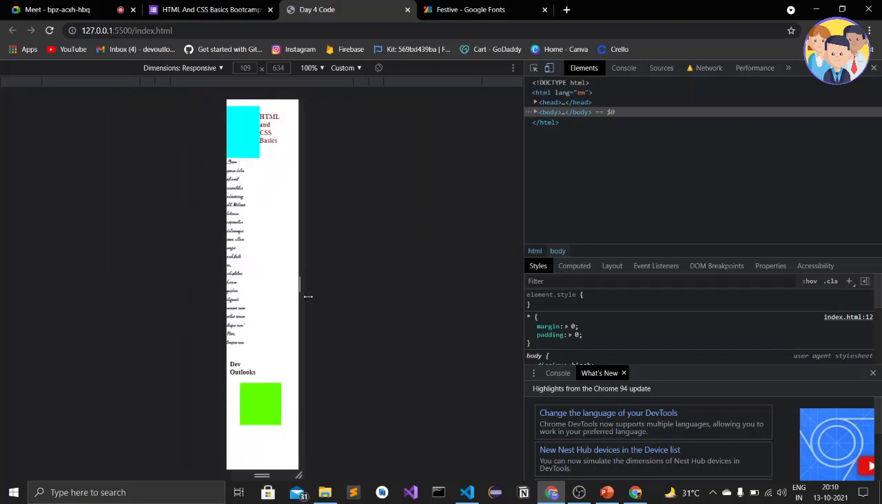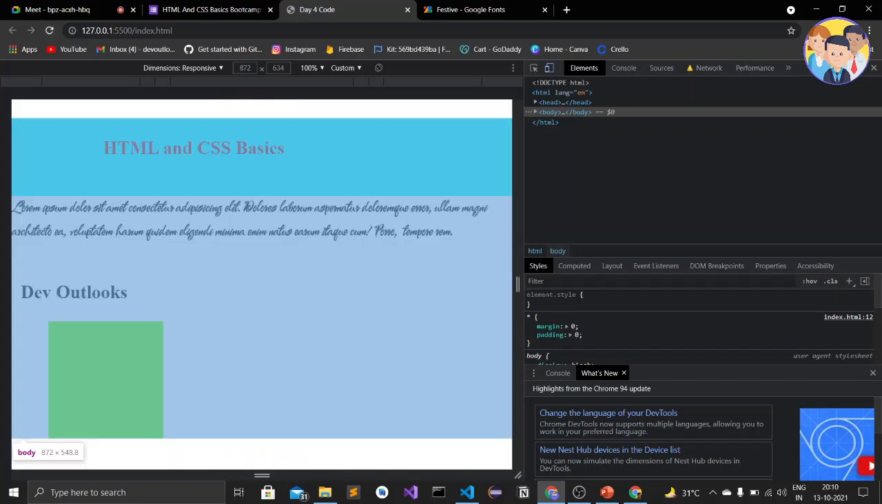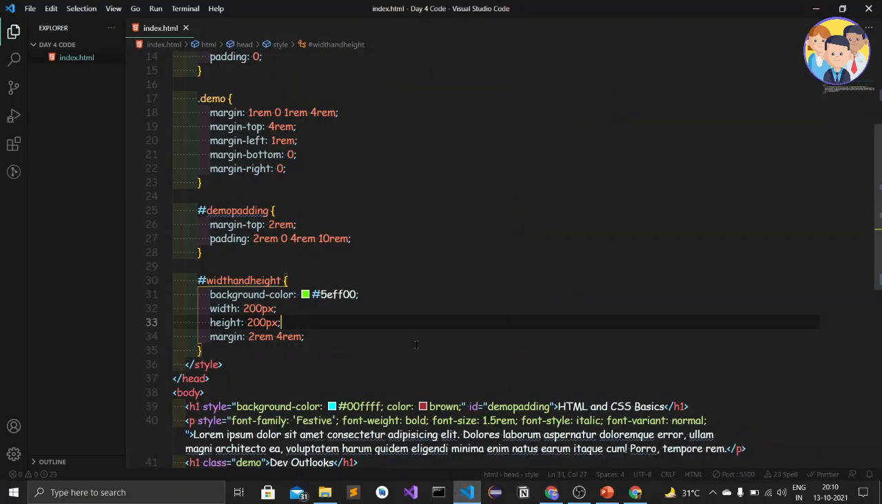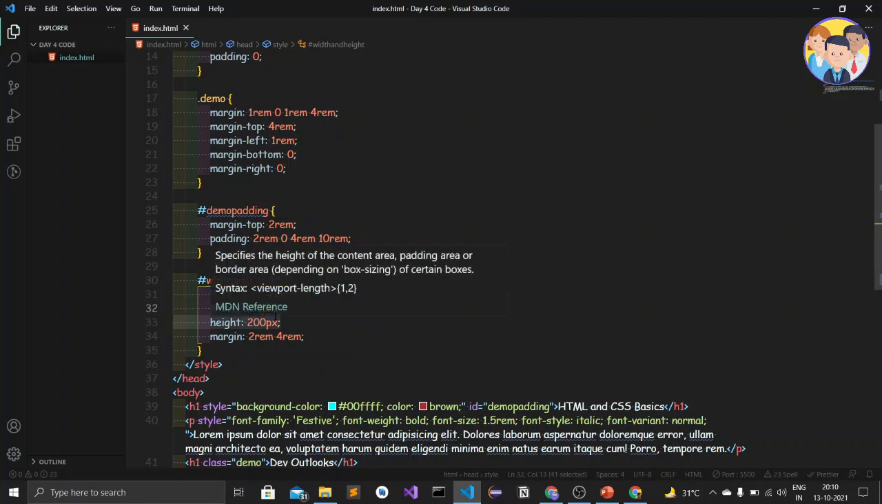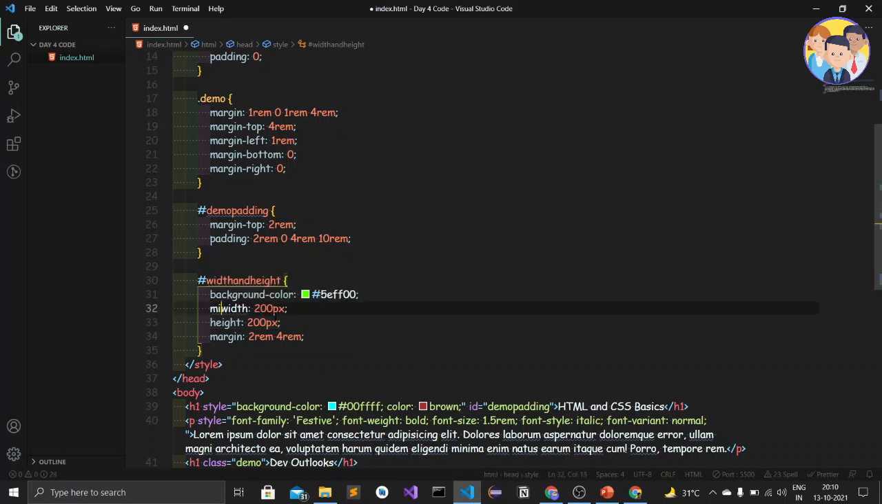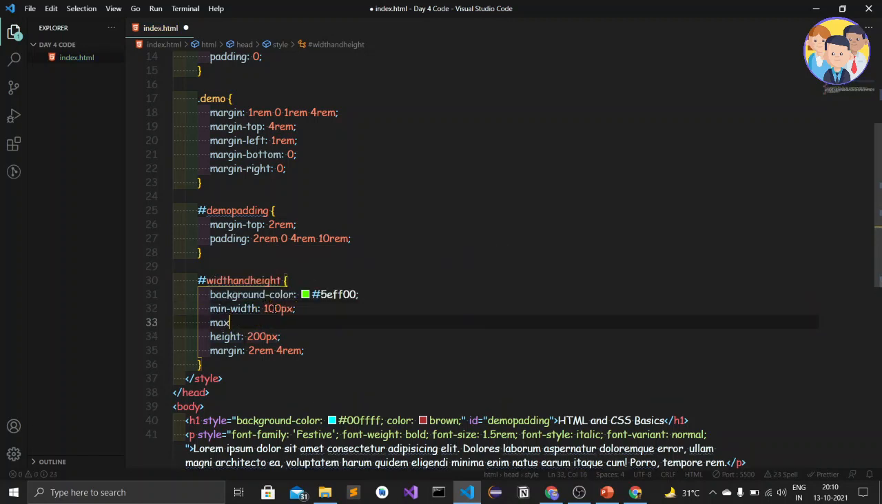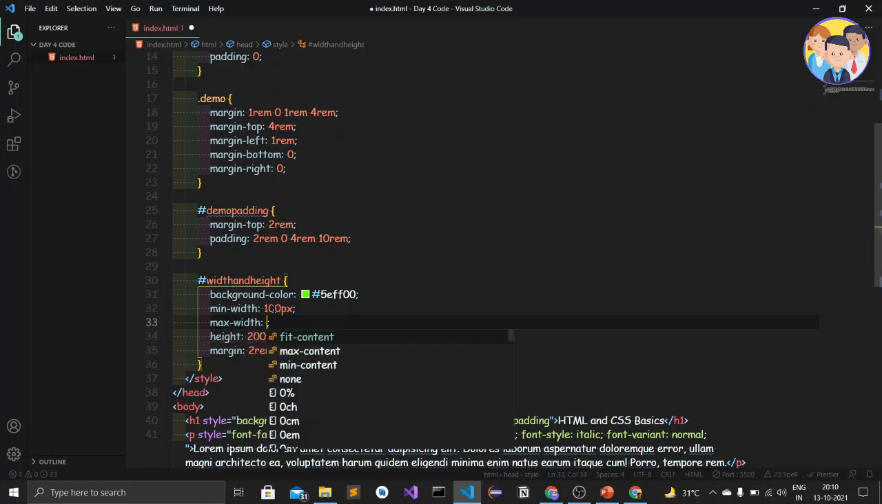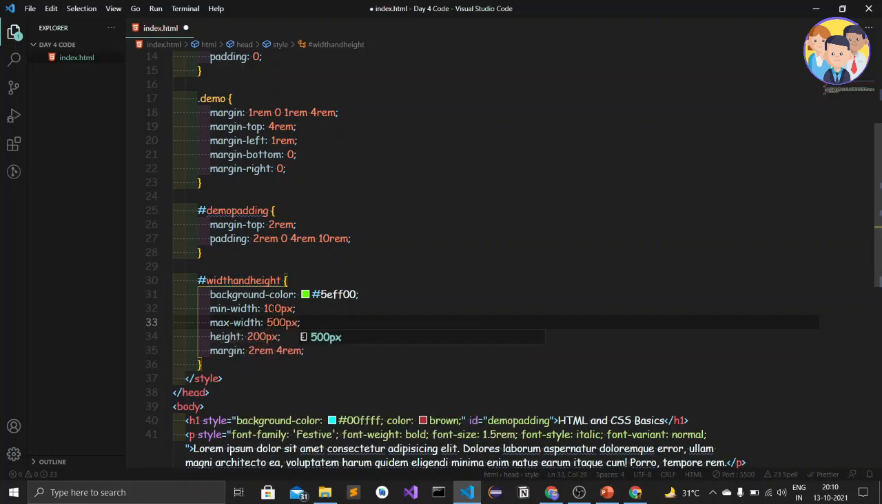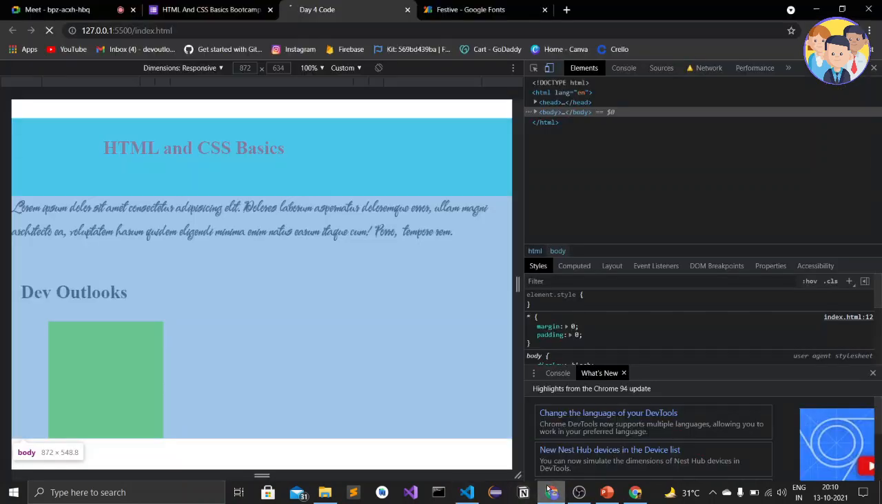Okay, that means it does not change. When we give the minimum width and minimum height, let's try it. Let's give minimum width as 100 pixel and then the maximum width as 500 pixel. Let's see what it does.